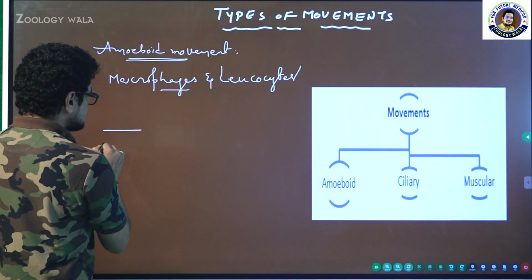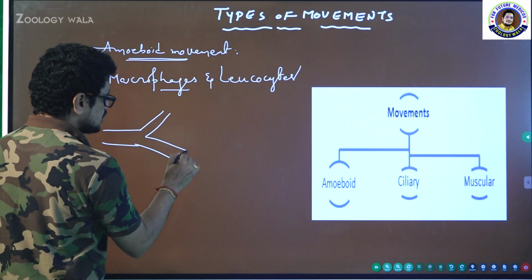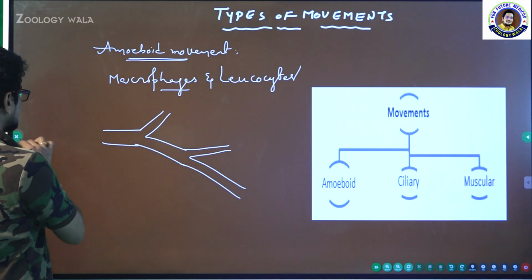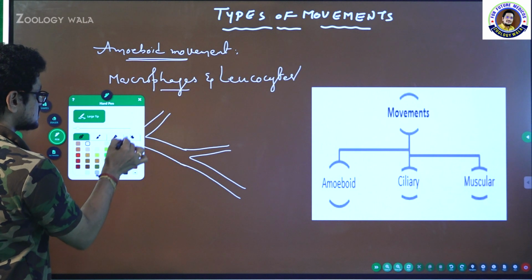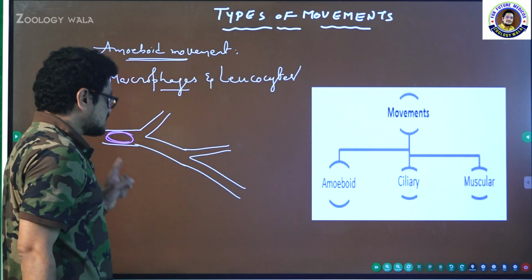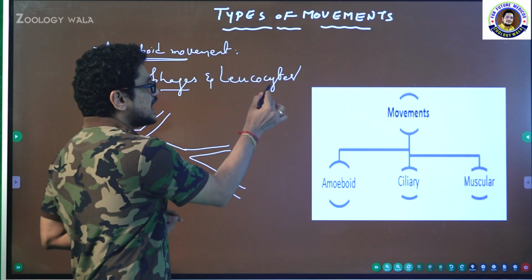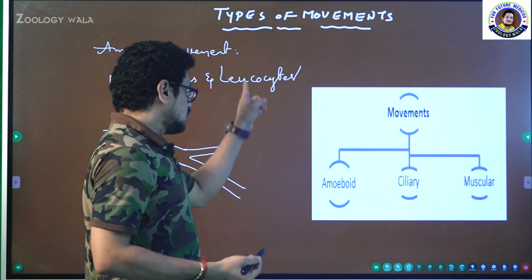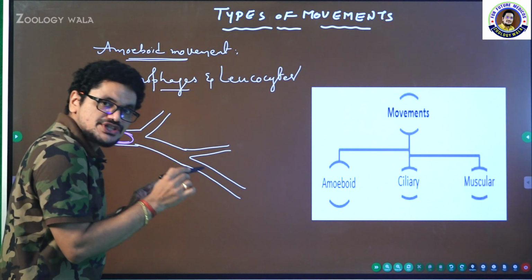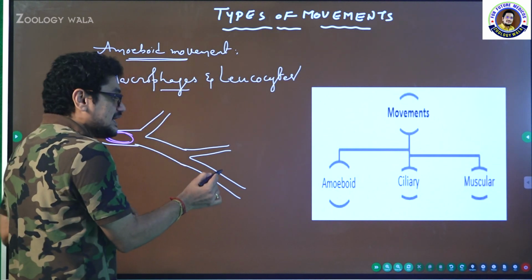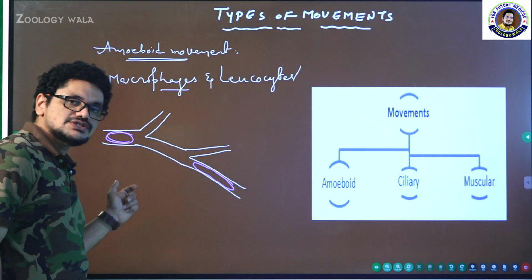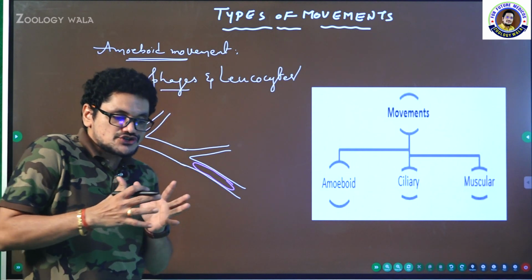Just for your information, imagine this is an artery, which divides into arterioles and then capillaries like this. Let me change the color for your understanding. Imagine here there is one cell, a macrophage or leukocyte. Leuco means white, cyte means cell, white blood cells. Leuco or leuko, both are correct. Do you think this large cell can enter into this small area? Yes, definitely it can. How can this large cell enter the small area? By the streaming of cytoplasm.